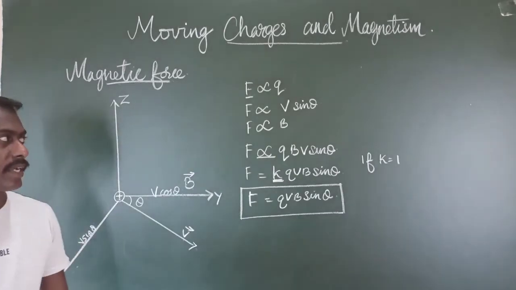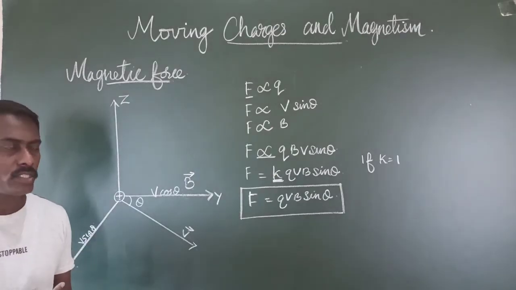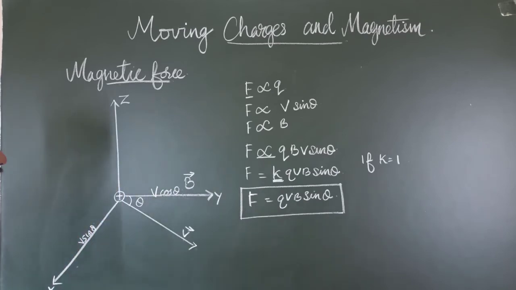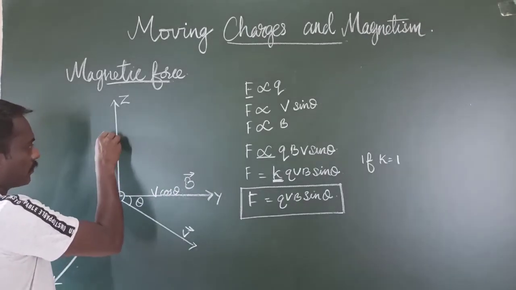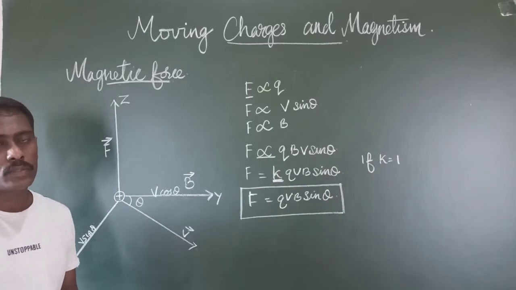And now, how can we determine the direction of this magnetic force? In order to explain the direction of the magnetic field and the direction of the magnetic force exerted, we use the right hand rule.